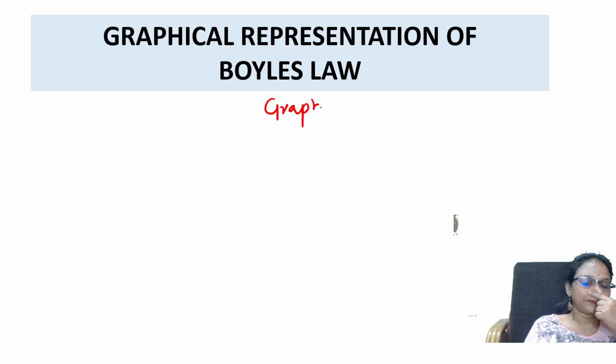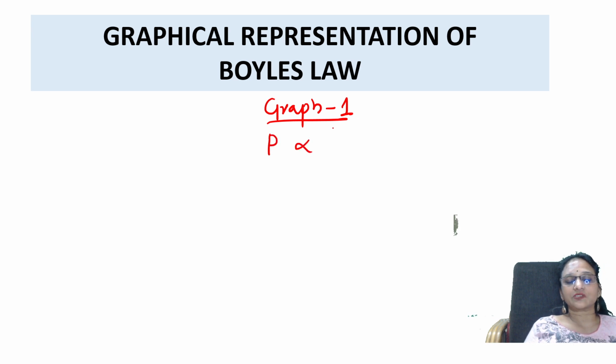Graph number one, which is nothing but pressure versus 1 by V. First of all, let us assume a concept like this. I am taking pressure, I am taking volume, since PV is equal to K, constant.